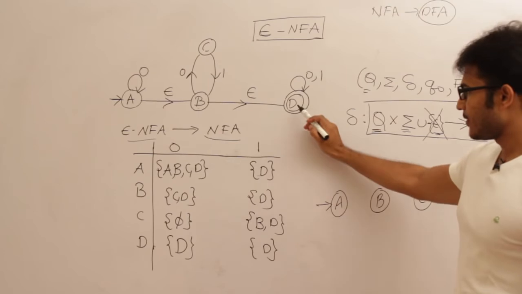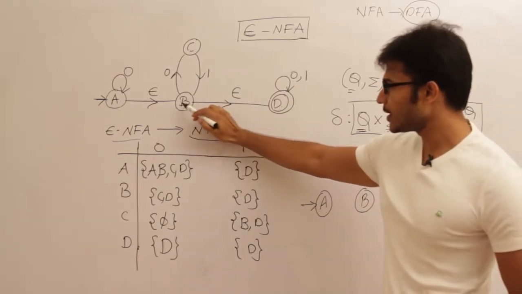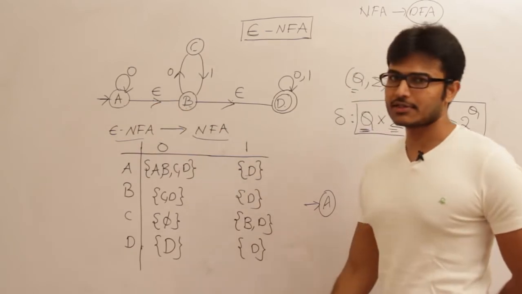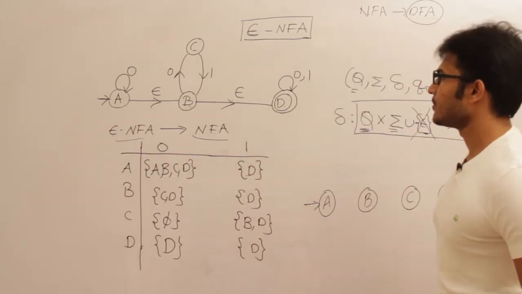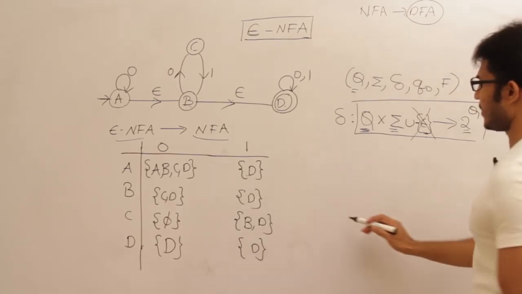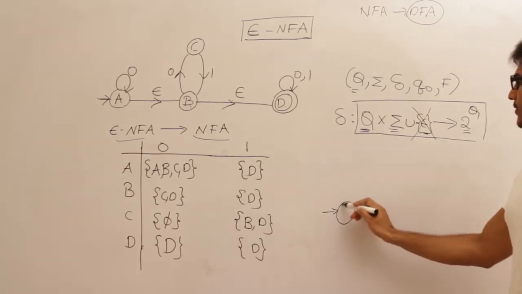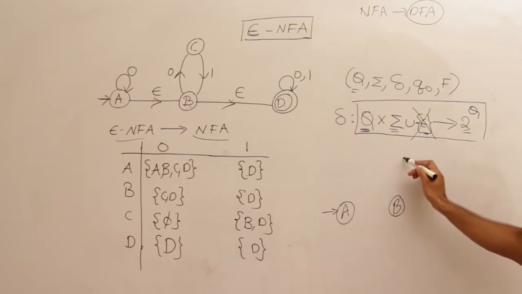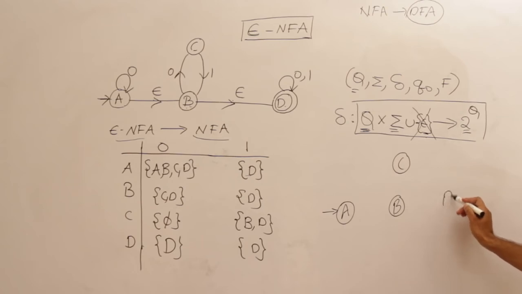Again, if I can reach the final state from some state by seeing only epsilons, these states are also going to be final states. So in this given question, let me draw the NFA the same as the epsilon NFA. A, let me draw B here, and let me put C here, and let me put D here.